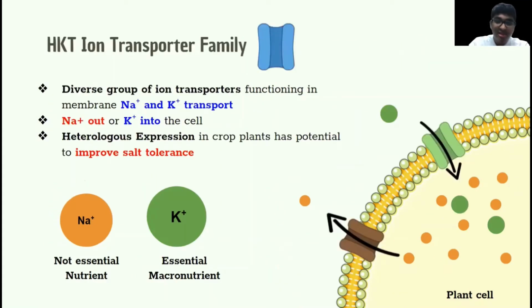One group of ion transporters that seeks to decrease this ratio is the HKT ion transporter family. It maintains salt tolerance by either exporting Na+ out of the cell or by importing K+ into the cell at the plasma membrane. The expression of HKT proteins in other species, which is called the heterologous expression of HKT proteins, has great potential to improve the salt tolerance of crop plants.